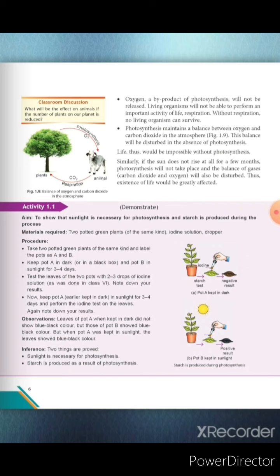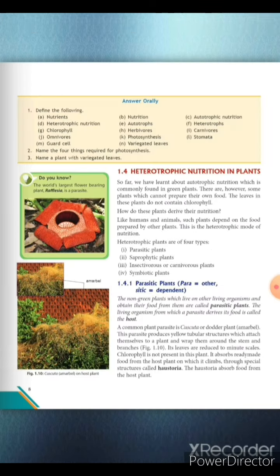Photosynthesis maintains a balance between oxygen and carbon dioxide in the atmosphere. This balance will be disturbed in the absence of photosynthesis. As in photosynthesis, carbon dioxide is used and oxygen is produced, so if there is no photosynthesis, then there will be no balance between the carbon dioxide and oxygen in the atmosphere. With this, we're done with photosynthesis and its importance.